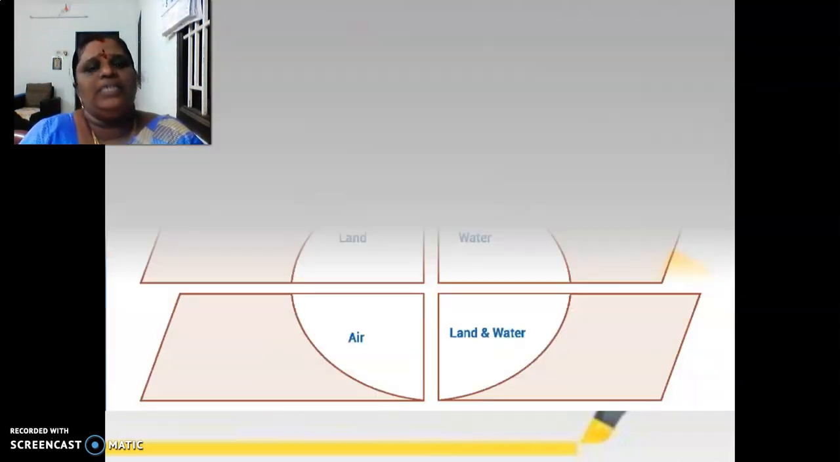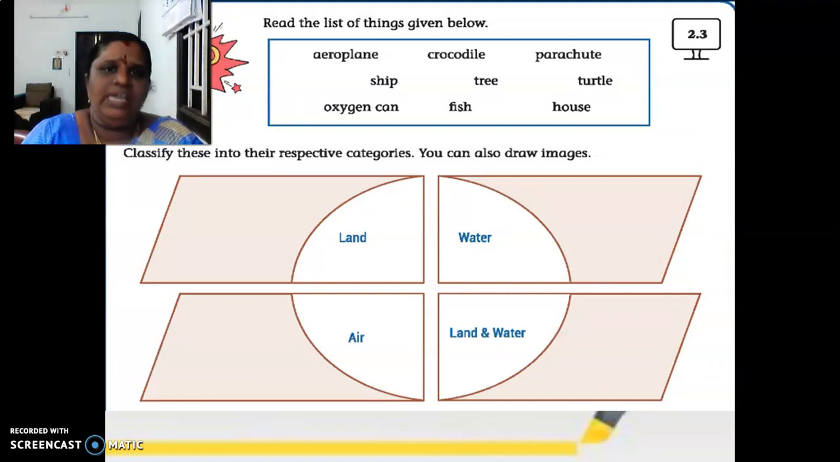The next part is our PEP activity. Classify these into their respective 3 categories. You can also draw the images. So I'm just saying to classify. You all classified, right? It is very easy.